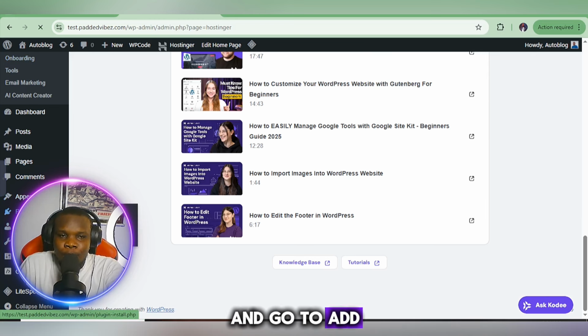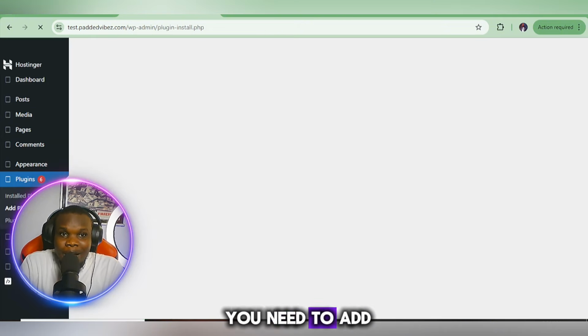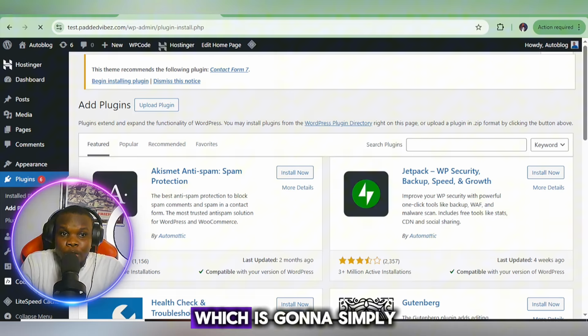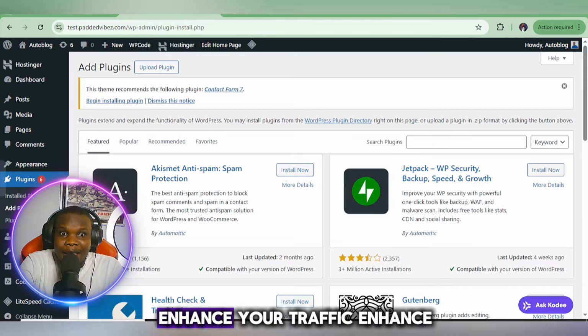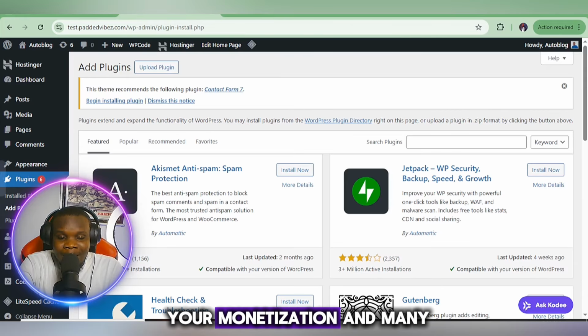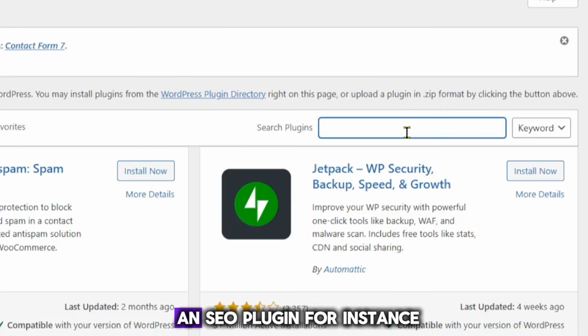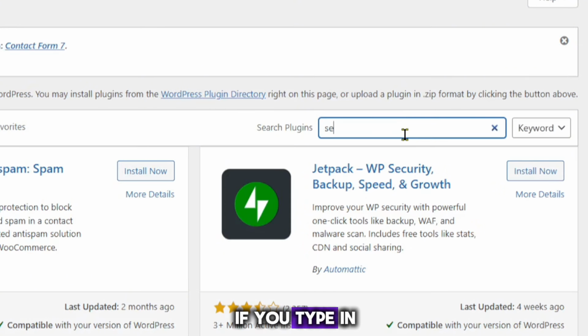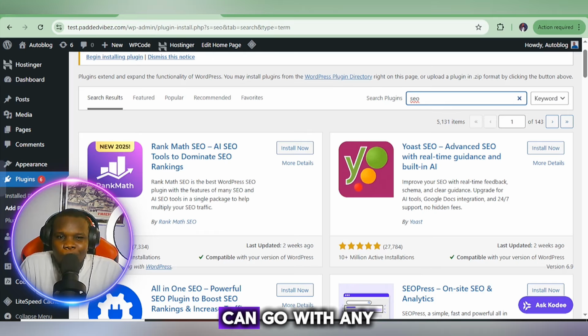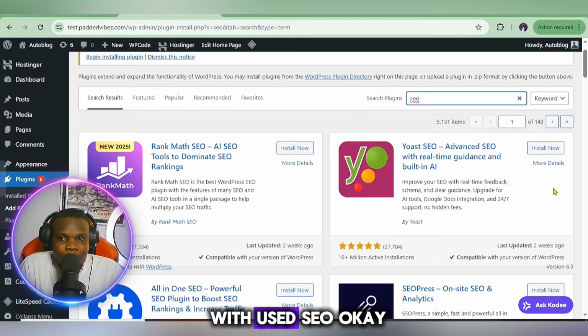Go to add plugins. There are essential plugins you need to add on your blog, which are going to enhance your SEO, your traffic, your monetization, and many more. The first plugin you need to install is an SEO plugin. For instance, if you type in SEO right here, you can go with any of them, but I recommend going with Yoast SEO.